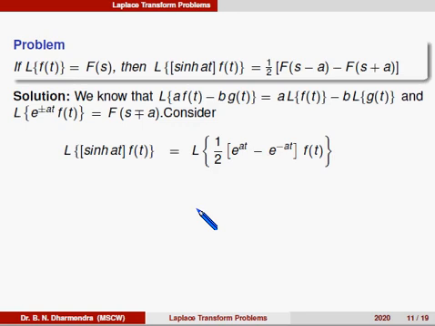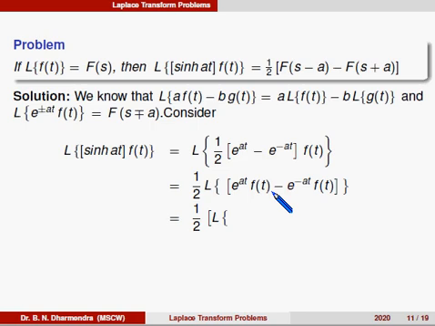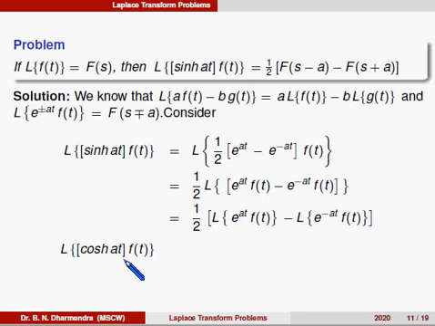Therefore, here also 1 by 2 is a constant, take it outside from the Laplace. Laplace of e power at into f of t, here we have to multiply the terms of f of t minus e power minus at into f of t, or 1 by 2 times Laplace of e power at into f of t minus Laplace of e power minus at into f of t. That is, the term is Laplace of cos hyperbolic at into f of t is equal to 1 by 2 times.